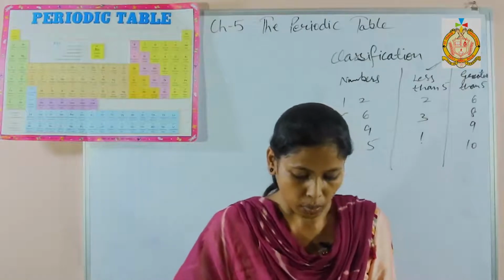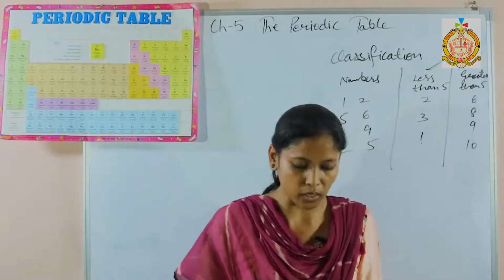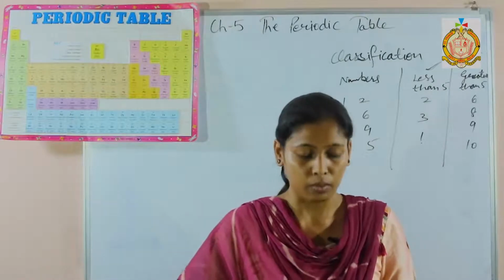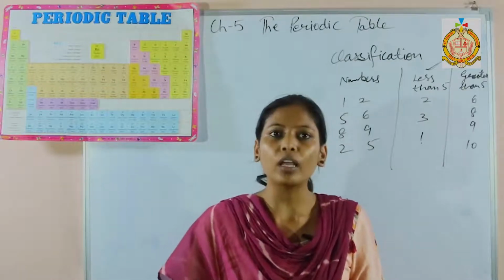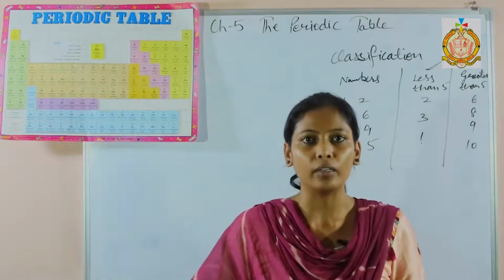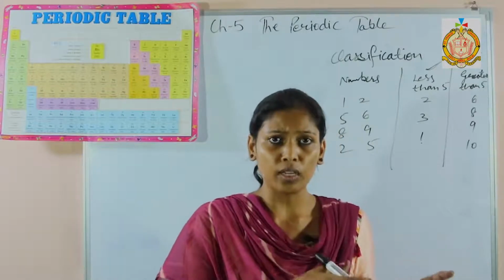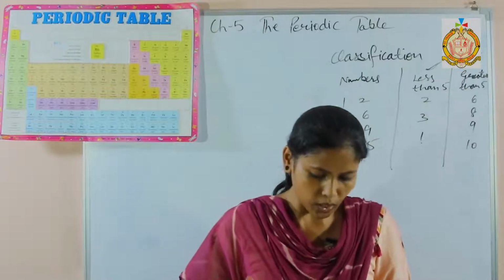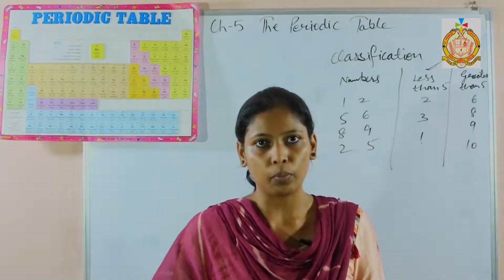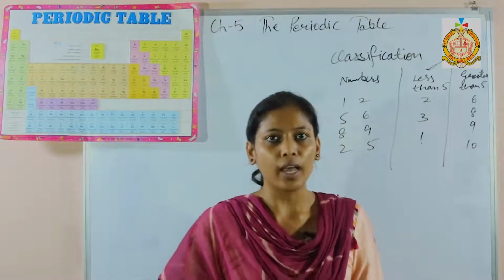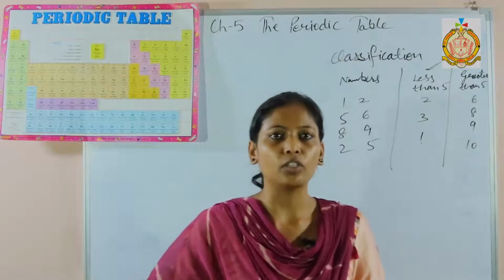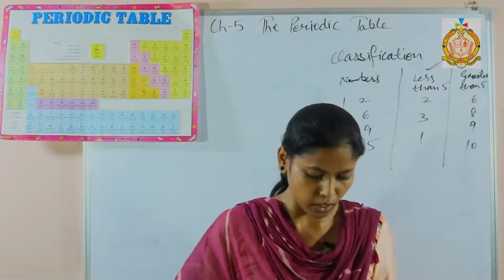So the reasons behind the classification: first, we can study the elements in an organized manner. Next, we can correlate the properties of elements. Correlate the first element with another element, like this we can correlate the properties. Next, we can find out the relationship between the properties of elements. These three are the reasons behind the classification of different elements.